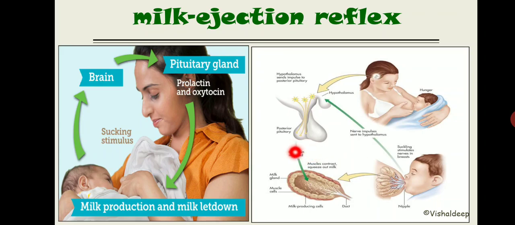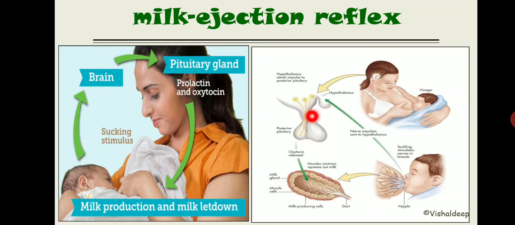This oxytocin reaches the breast via blood, and you see there is a muscular layer that surrounds this alveoli, right? It is a myoepithelial layer. This myoepithelial layer will contract and milk will be ejected. That is known as milk let down, right?